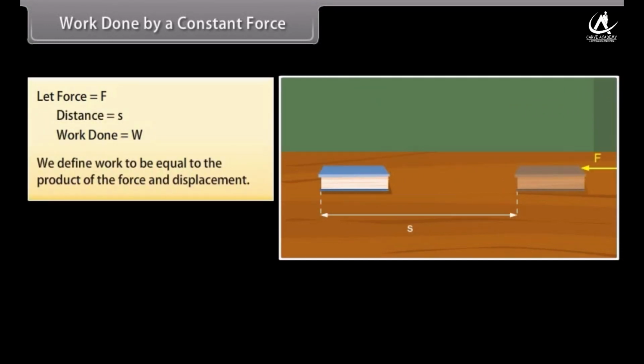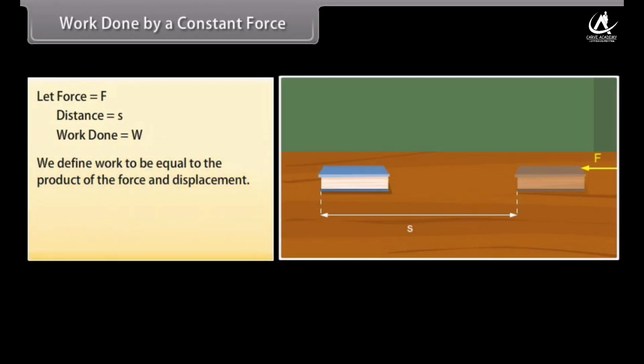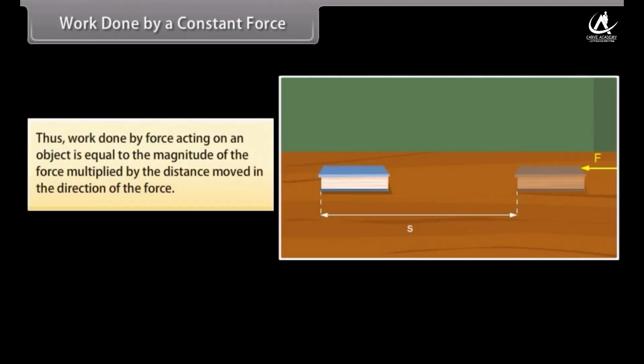We define work to be equal to the product of the force and displacement. Work done is equal to force into displacement, or W is equal to F into S. Thus, work done by force acting on an object is equal to the magnitude of the force multiplied by the distance moved in the direction of the force.